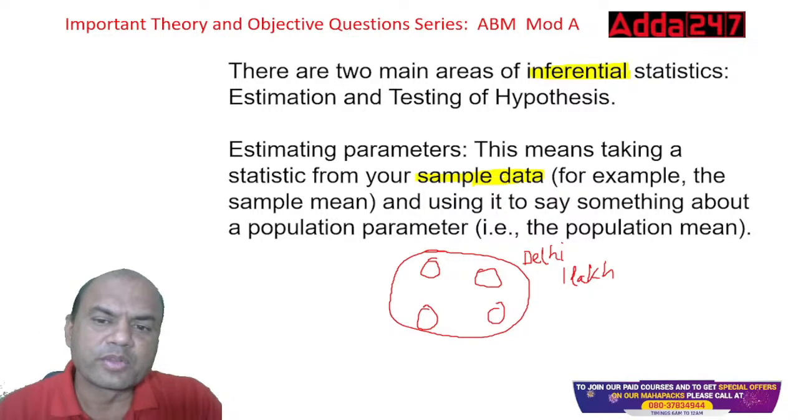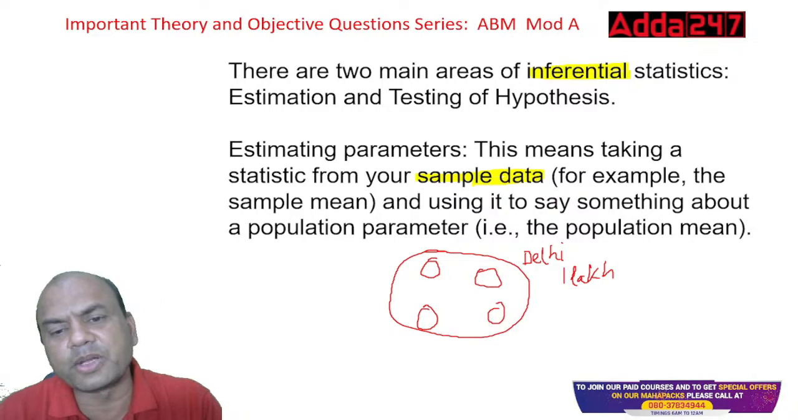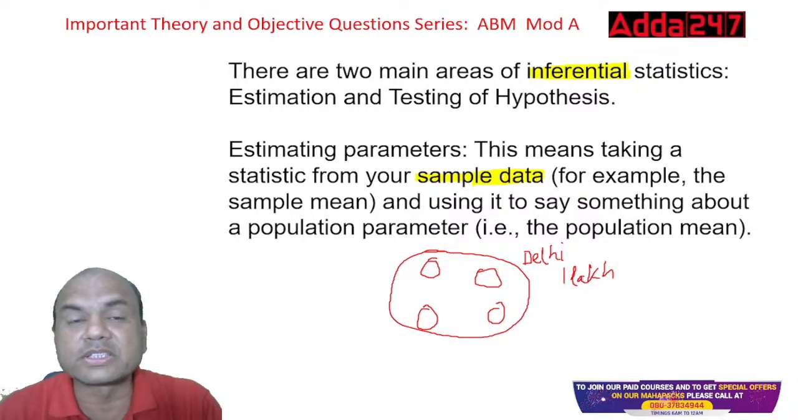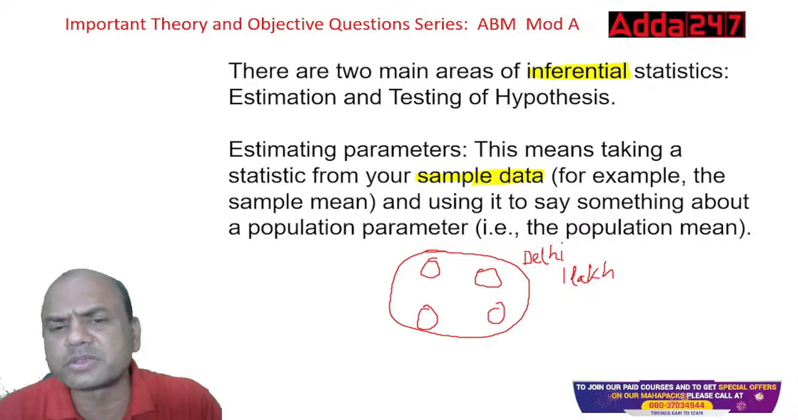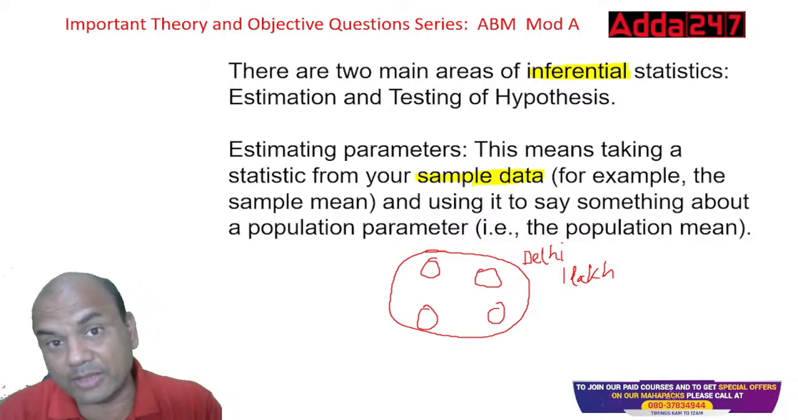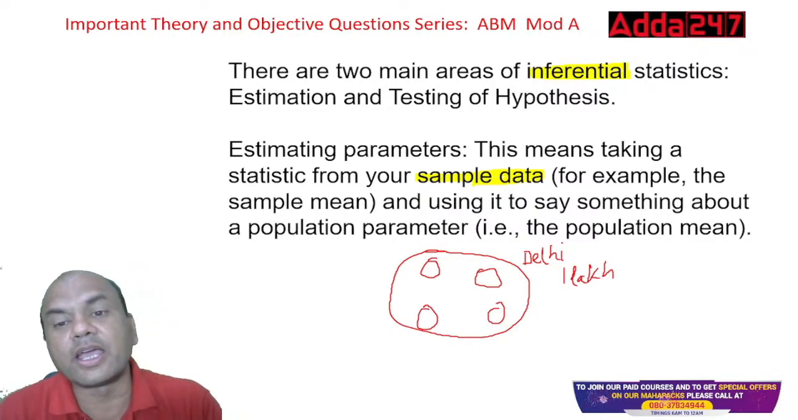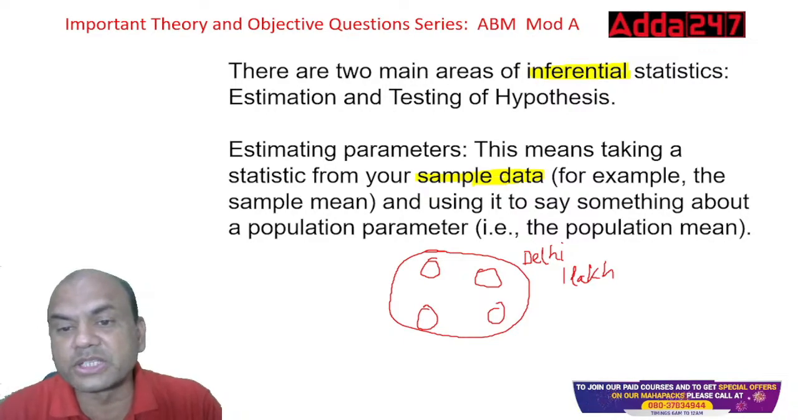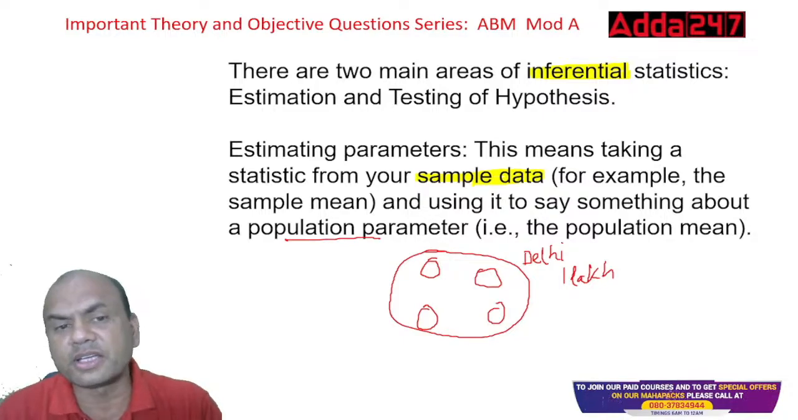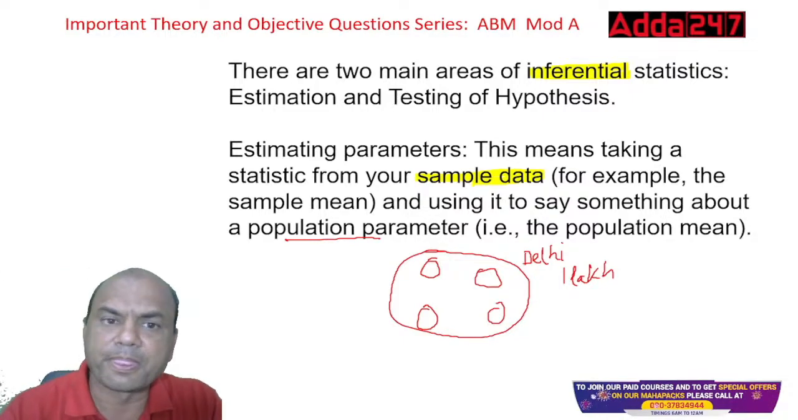Is it possible for me to take it from the entire population, going to every house and checking the salary? Not possible. So I'll take samples from, let's say, four corners. There can be more corners also. I'll find out the salaries and then use that to say something about the population, applying it to the entire Delhi. That is estimation.